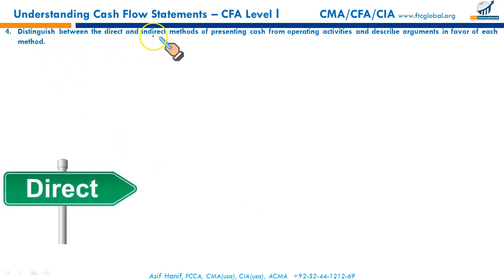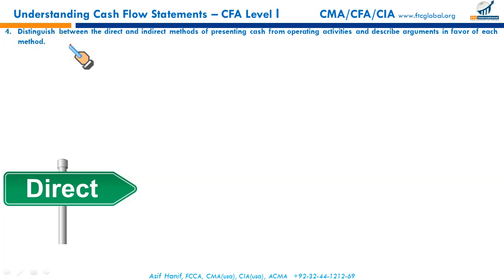Now the next LOS: distinguish between the direct and indirect method of presenting cash flows from operating activities, and describe arguments in favor of each method. You just have to distinguish. How do we draw up cash flow under direct and indirect? That we'll discuss in a separate LOS. First, we just learn to distinguish which one is direct and which one is indirect.